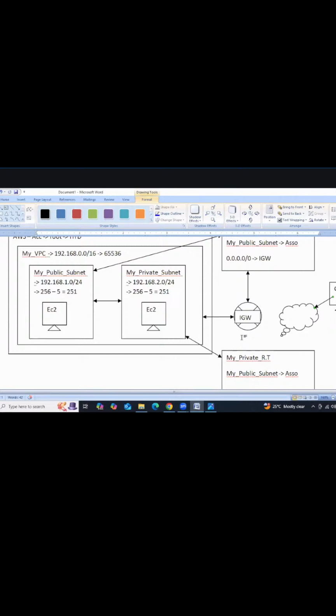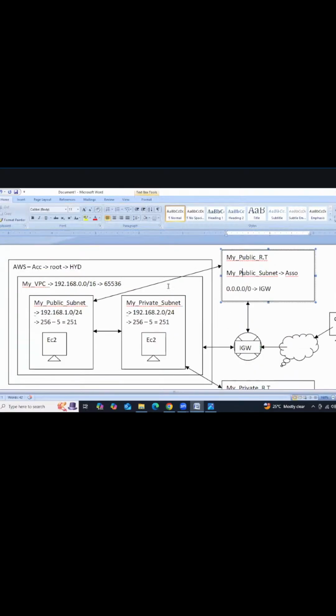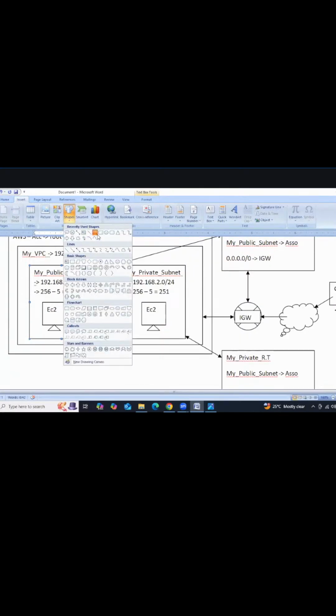If you're launching a Windows instance, you access it with the help of RDP. The request goes through the internet to the IGW, the IGW sends the request to the route table, and the route table communicates with the public subnet.